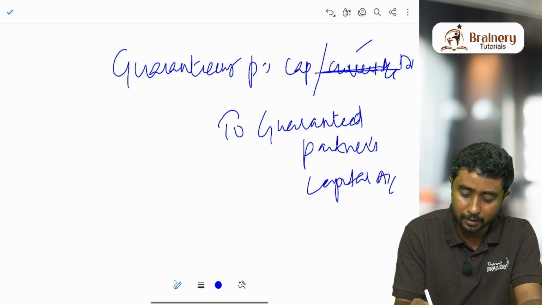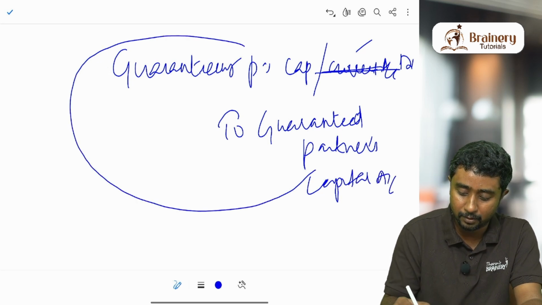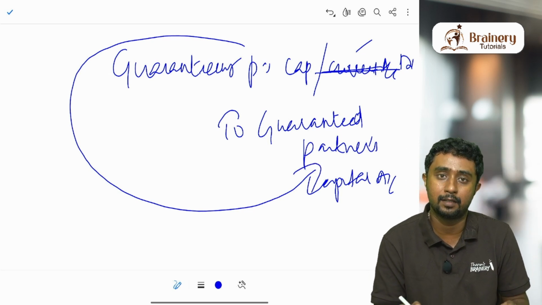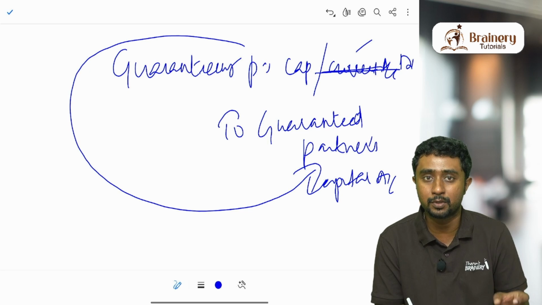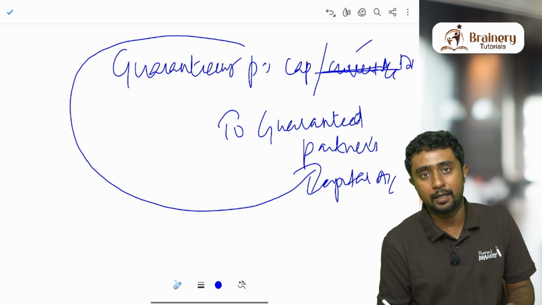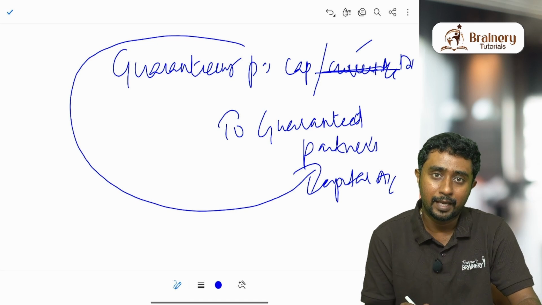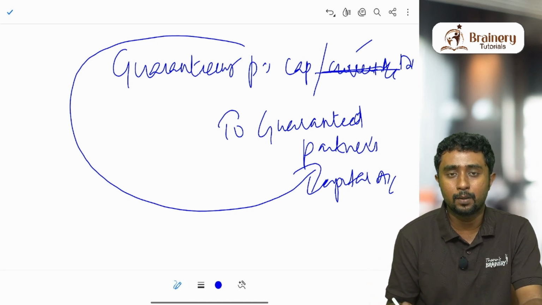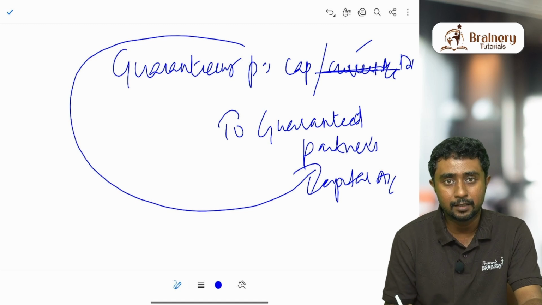We are taking some money from guaranteeing partners capital account and giving it to guaranteed partners capital account. That is why guaranteeing partners capital account is debited, because we are reducing money from their capital account and giving it to guaranteed partners capital account. As you know, capital account, if it is debited, the amount will decrease in that account. Capital account, if it is credited, the amount will increase in that account.